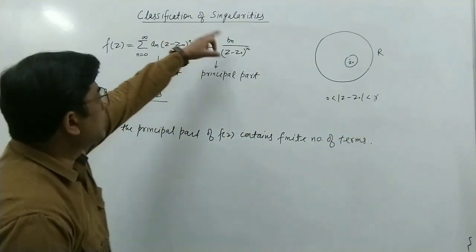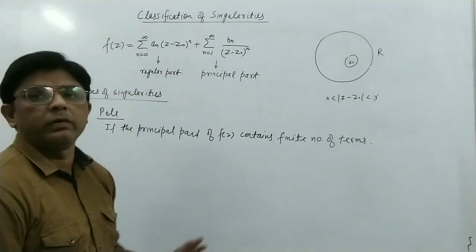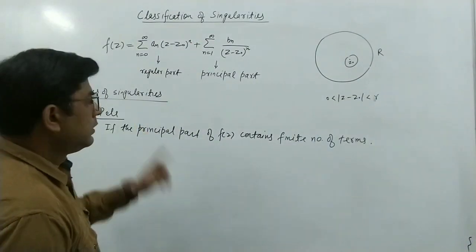So if this principal part contains only a finite number of terms, then